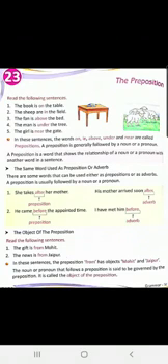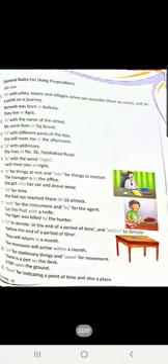The object of the preposition. The gift is from Mohit. The news is from Jaipur. In these sentences, the preposition from has objects, Mohit and Jaipur. Remember, we have done the objects before, children. Object in a sentence is something about which we are talking. So here the gift is from Mohit. The news is from Jaipur. The noun or pronoun that follows a preposition is said to be governed by the preposition. It is called the object of the preposition.